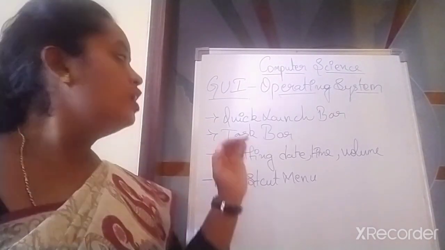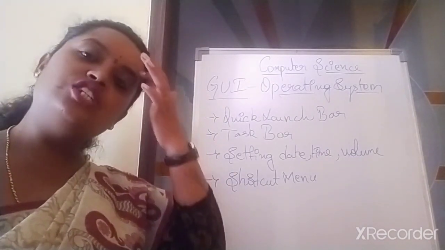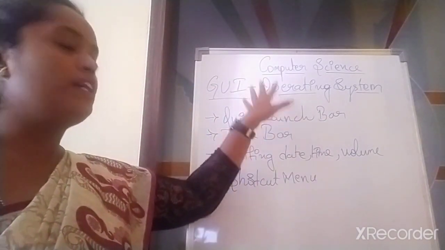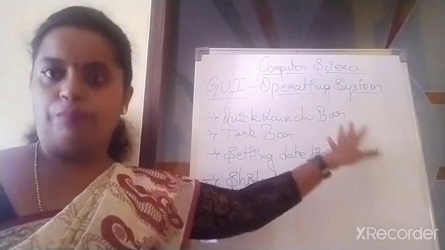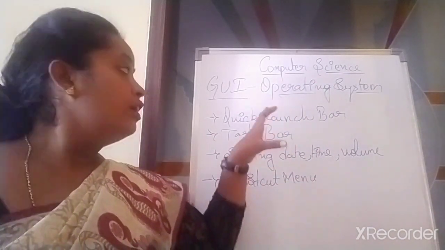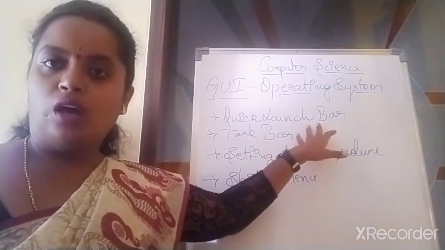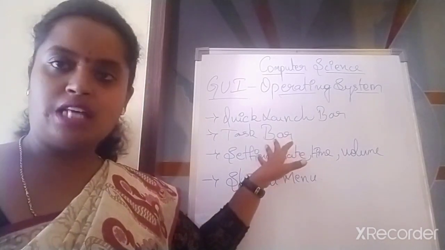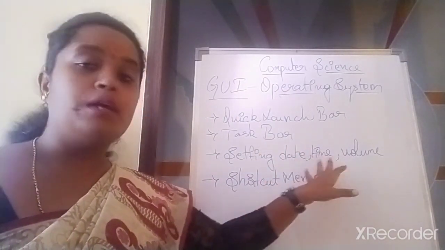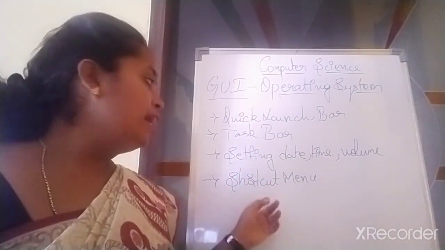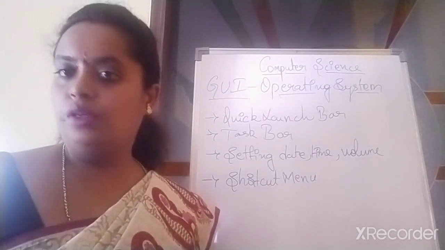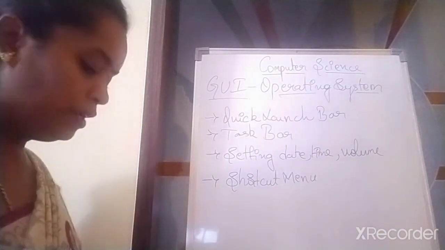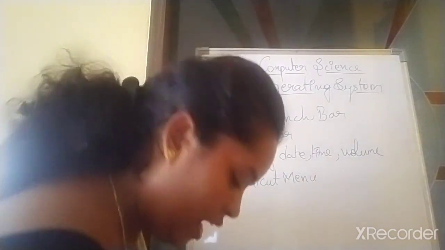Fine. So in this chapter, you will be knowing GUI, graphical user interface, and operating system. Here you will be understanding what is a quick launch bar, what is a taskbar, how do you set date, time and volume in your computer, then what is a shortcut menu. Understood, children? Fine. Shall we start?